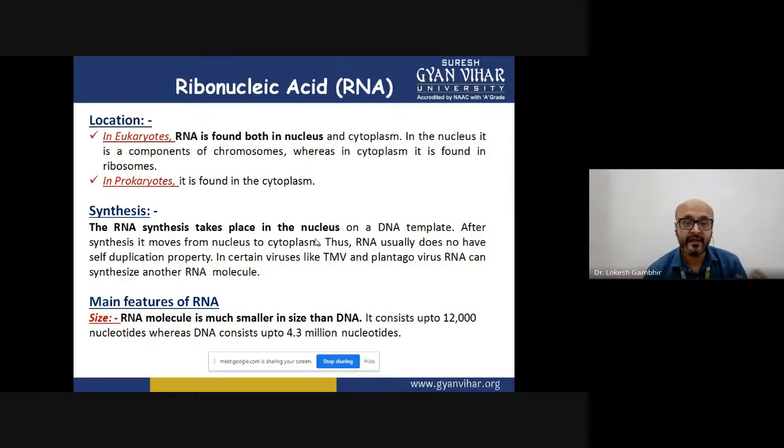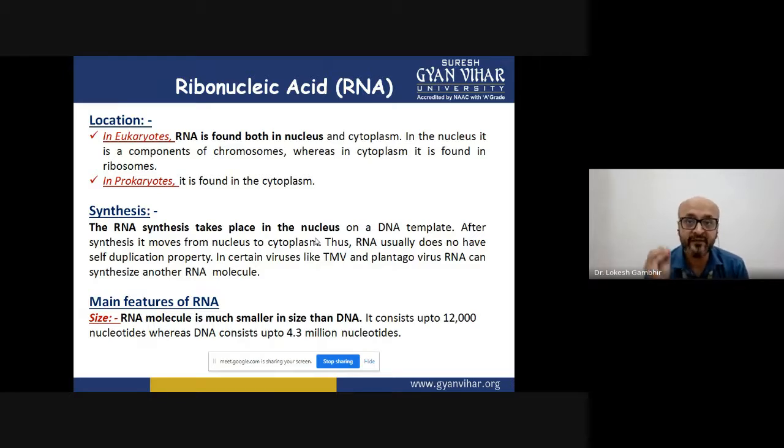Then when we ask where the synthesis of RNA takes place, is it in the cytoplasm for cytoplasmic RNA and in the nucleus for nuclear RNA? No, the synthesis of RNA always occurs inside the nucleus. After formation, if that RNA is destined for the cytoplasm, it will cross the nuclear membrane and go to the cytoplasm. If it is destined for the nucleus, it will remain in the nucleus. There is no exception to it, whether in prokaryotes or eukaryotes, apart from viruses.